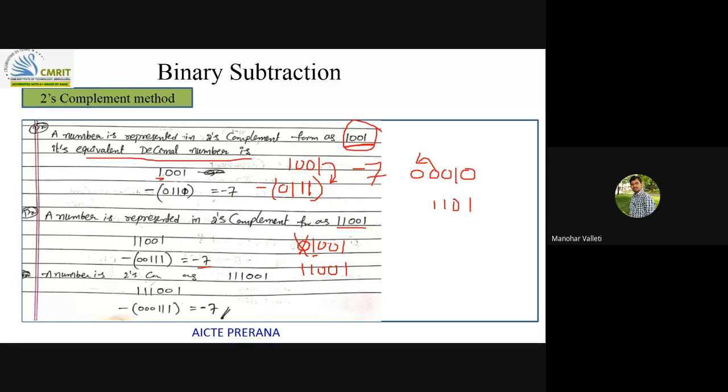If you want 6 bits, one more 1, like that. So this is the sign extension concept used in 1's complement and 2's complement methods.